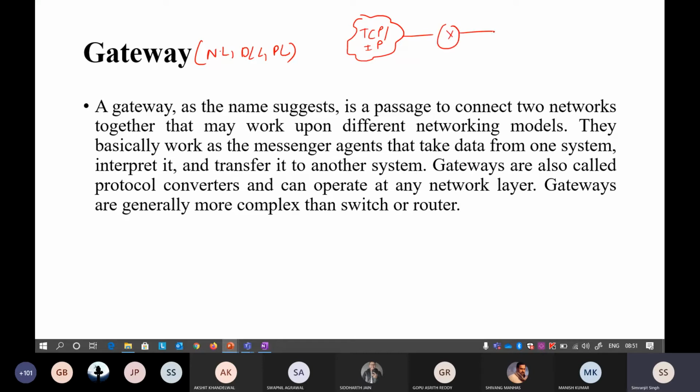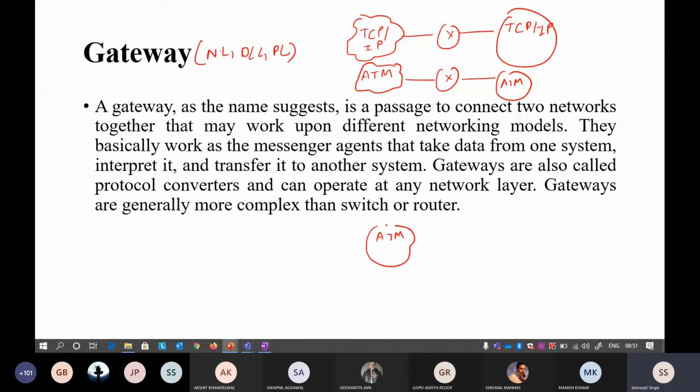A router is able to connect a TCP/IP with a TCP/IP. There is no problem in that. But suppose there is another network, your ATM. This is also another network architecture, and it is connected through a router. The router can also connect this ATM with this ATM. Okay, but the problem here is that the router is not able to connect ATM with your TCP/IP.